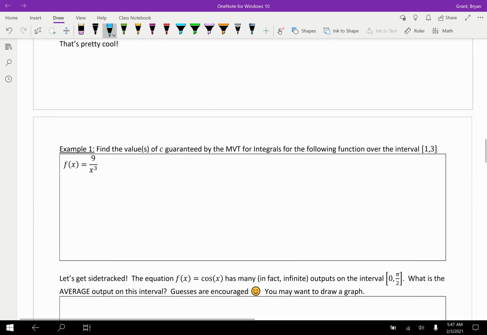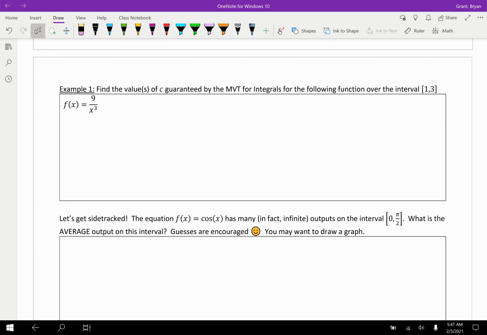Okay, so we're going to go ahead and try one of these. I will tell you that the mean value theorem for integrals I don't think has ever been asked on the AP exam, but we are going to manipulate this result into something that is asked every year, and I think it's a nice little practice problem. So, find the value or values of c guaranteed by the mean value theorem for integrals for the following function over the interval 1 to 3.